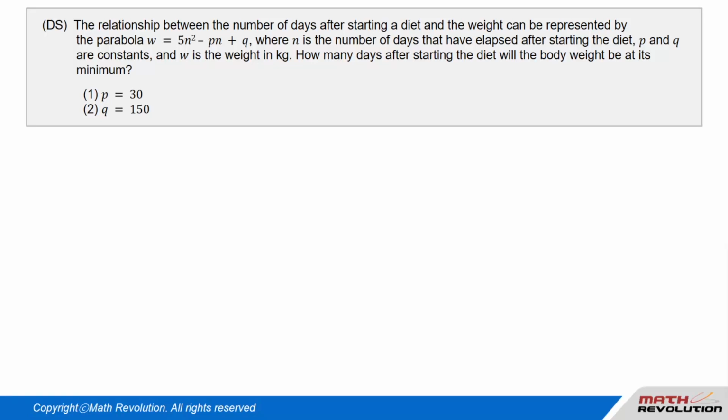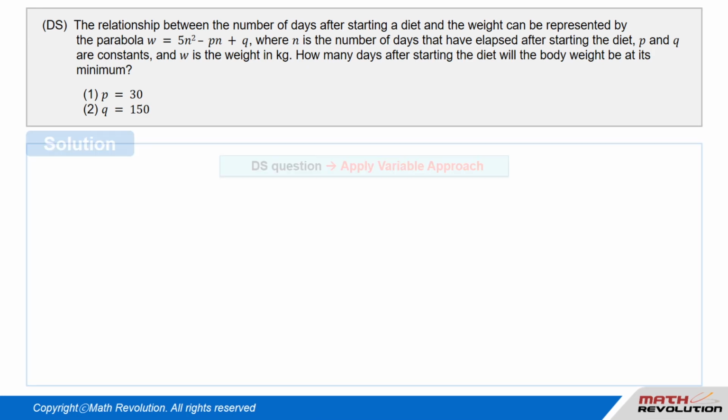Question DS. The relationship between the number of days after starting a diet and the weight can be represented by the parabola W equal to 5 times n squared minus p times n plus q, where n is the number of days that have elapsed after starting the diet, p and q are constants, and W is the weight in kilograms. How many days after starting the diet will the body weight be at its minimum? Condition 1. P equal to 30. Condition 2. Q equal to 150.